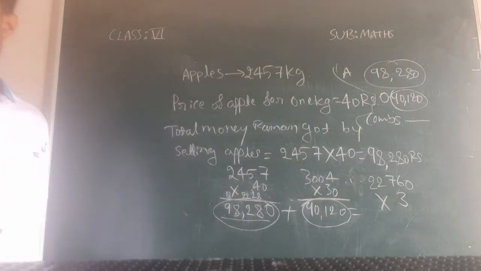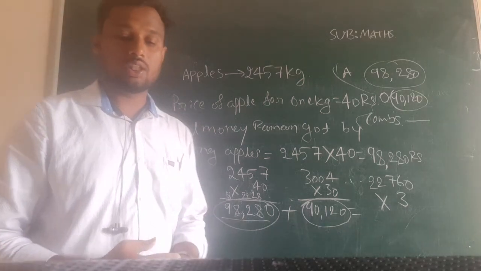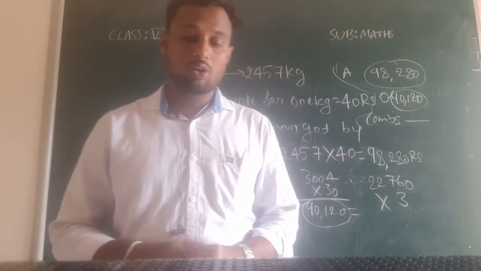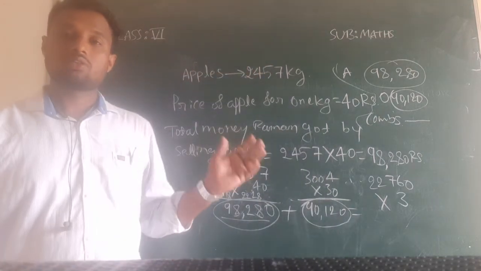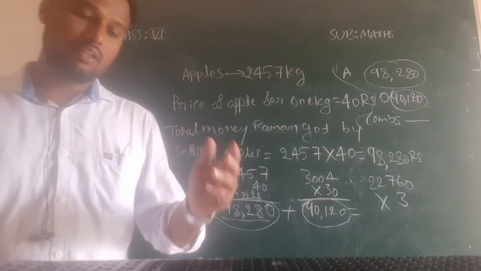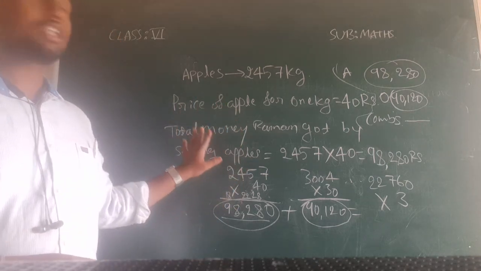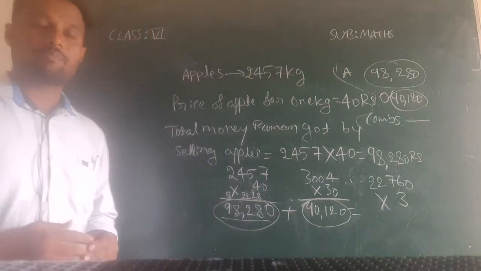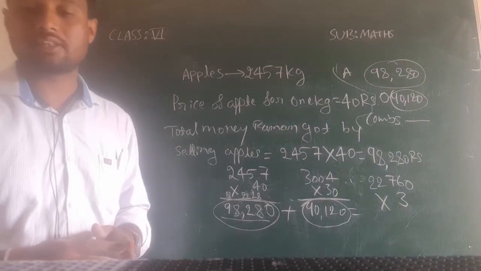So today's homework, you have to solve question C and question D in page number 14. Already I discussed question A and B, and you have to solve the remaining questions C and D. These two are similar to A and B. That's why I explained A and B briefly. Just pause the video and write the answer. And for C and D, try to solve. Already I explained how to calculate. Just try to solve those.